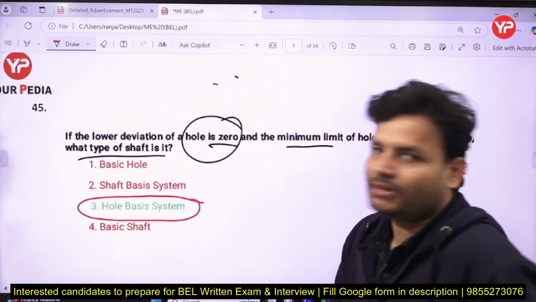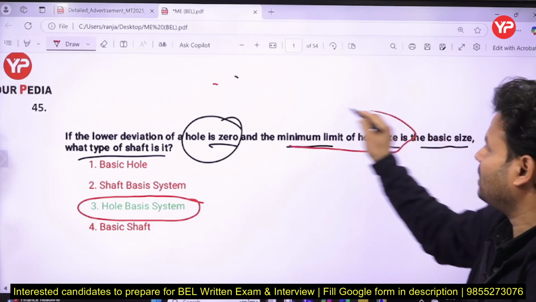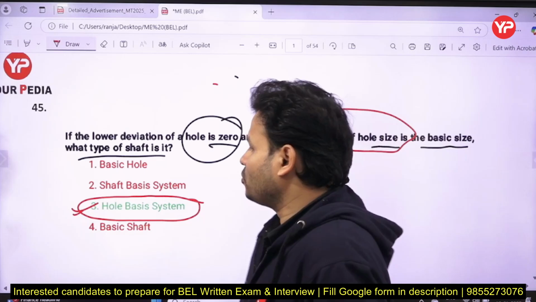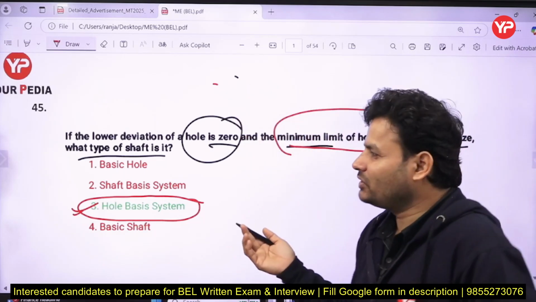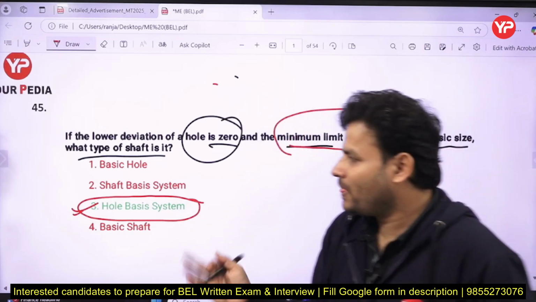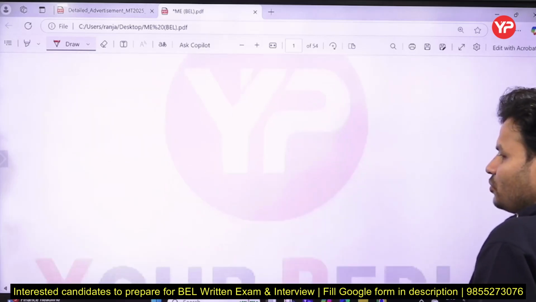In the hole basic system, one more thing is given, the minimum limit of the hole size is the basic size. That means the minimum is fixed, so it will be the hole basic system. So that was the basic question, and obviously that question has been taken from metrology and inspection. Basically there are two types, hole basic system and shaft basic system. So the question has been taken from that. So let's start with another question.